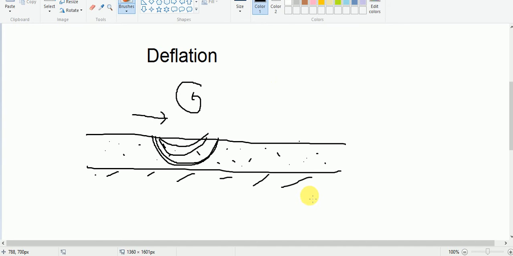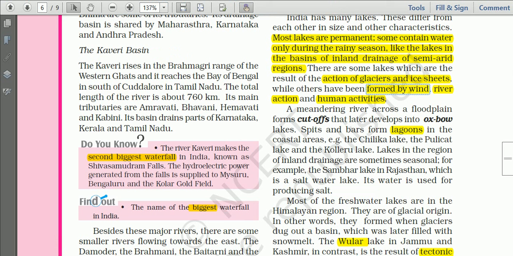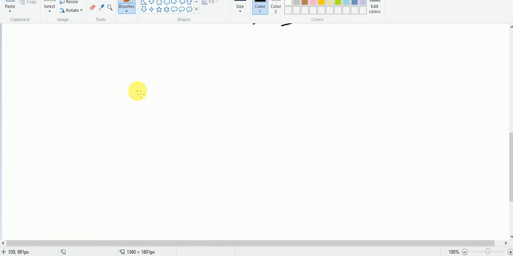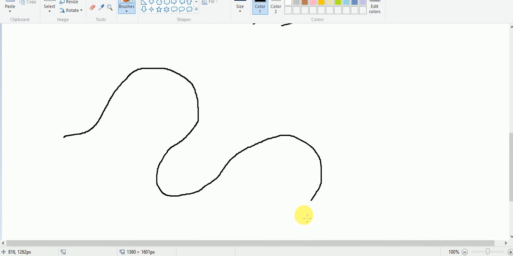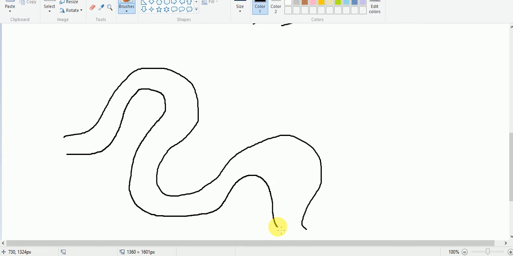Then another one given here is river action. This one we have also learned earlier. It is formed in the case of meandering, and we have already talked about meandering. This is a meander. This is a meander, and here, this is the other side of the river.